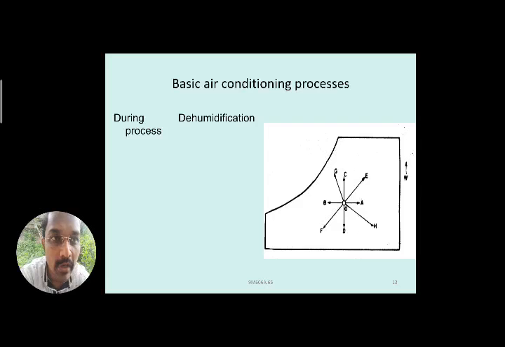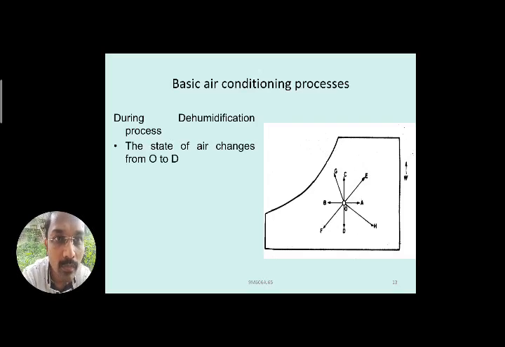For example, O to C is the humidification, so opposite to that, O to D is the dehumidification process, where the state of air changes from O to D. Here again you can observe a constant dry bulb temperature line.